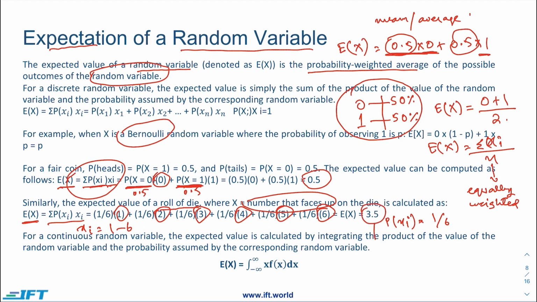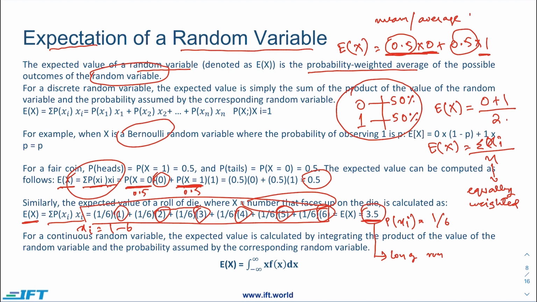Now you can argue that 3.5 is not there in these options. The x was actually from 1 to 6, but the expected value is 3.5. Basically, we are calculating a long run average. If we are rolling the die a large number of times, maybe 1000, 2000 times, and then we calculate the average, it would come around 3.5.